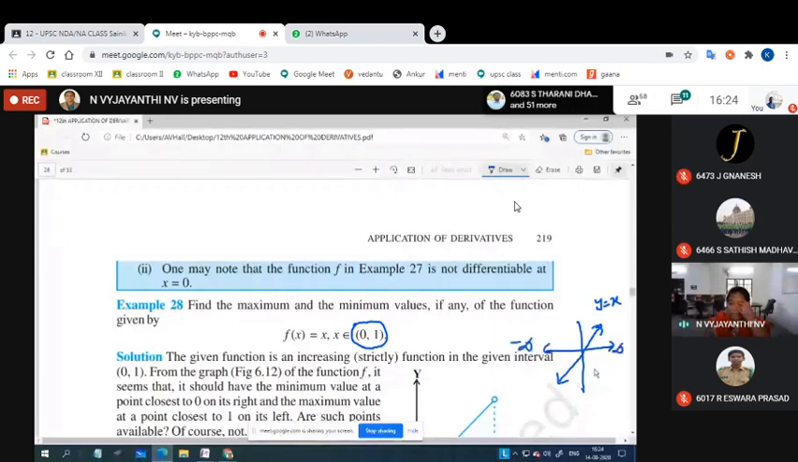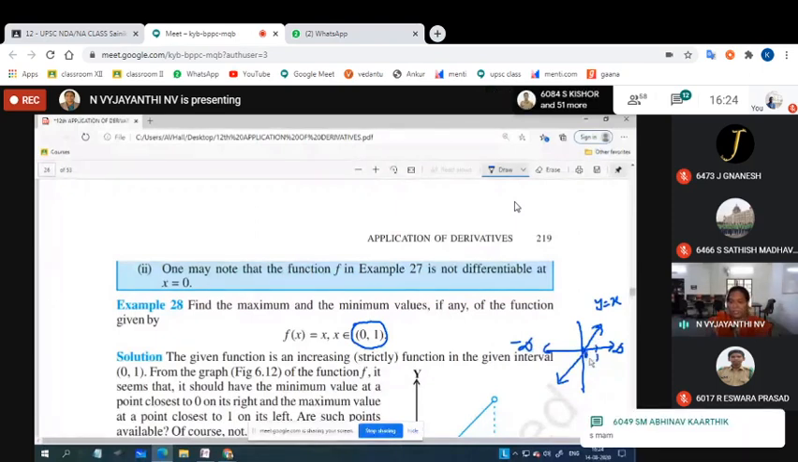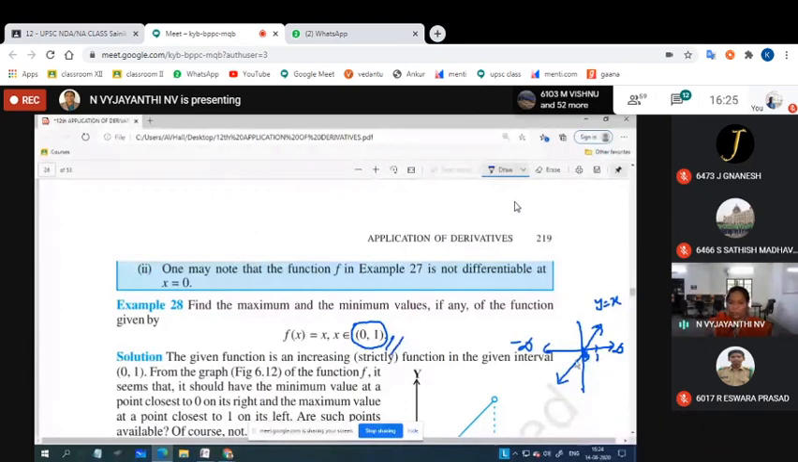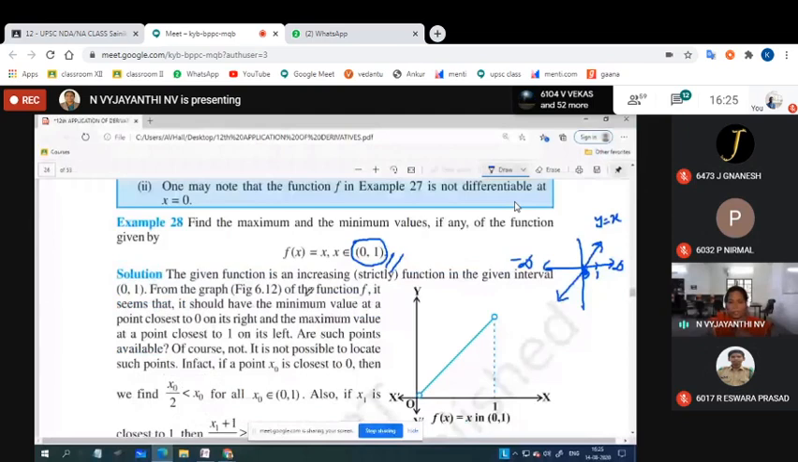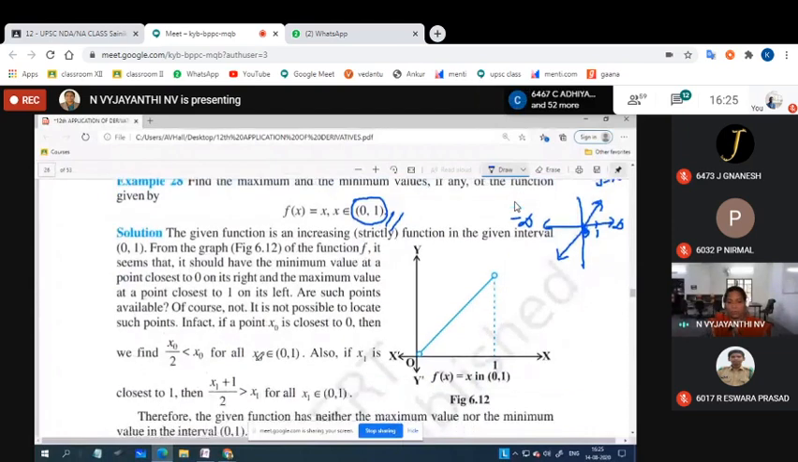And after that, if the interval is taken as the open interval 0 to 1, in this case also it is not possible to find a maximum or minimum. Understood? From the graph it seems that it would have the minimum value at the point closest to 0 on its right, and the maximum at the point closest to 1 on its left. Are such points available? Of course not. It is not possible to locate such points. In fact, if a point x naught is closest to 0, then we find x naught by these stories; we need not write. You all are thorough with the graph, no?